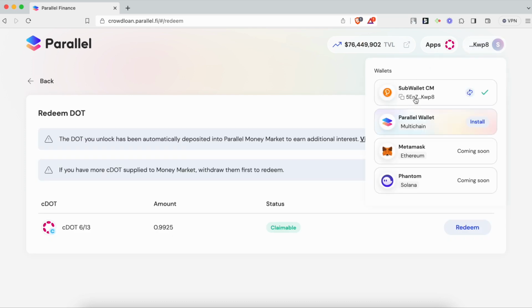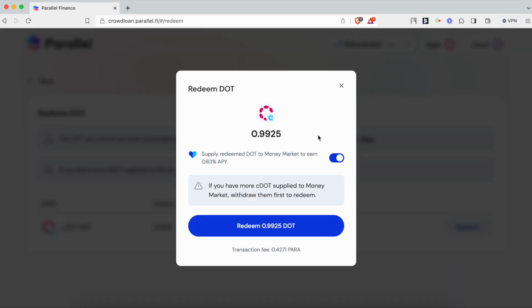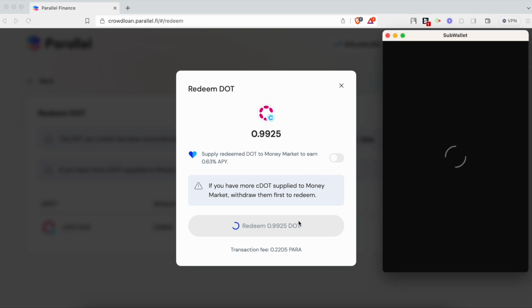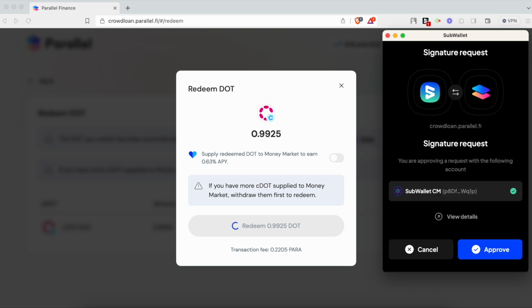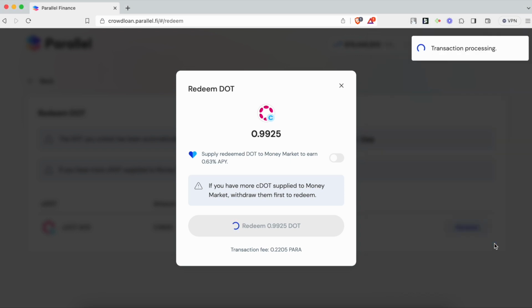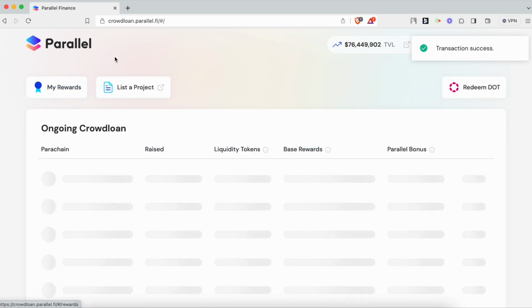Okay, so I've connected my wallet in here using SubWallet and I have cDOT here, which is claimable, so I will click on redeem. You can either choose to supply redeemed DOT to money market or not. In this case, I'm not gonna supply. So I'm gonna redeem 0.9925 DOT. Confirm this on your SubWallet extension, hit approve. And here you go, you have successfully redeemed your cDOT.